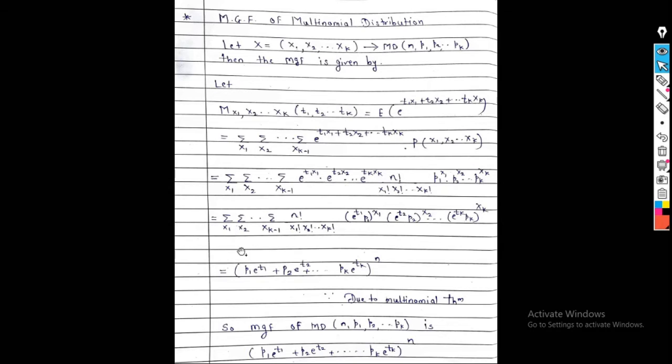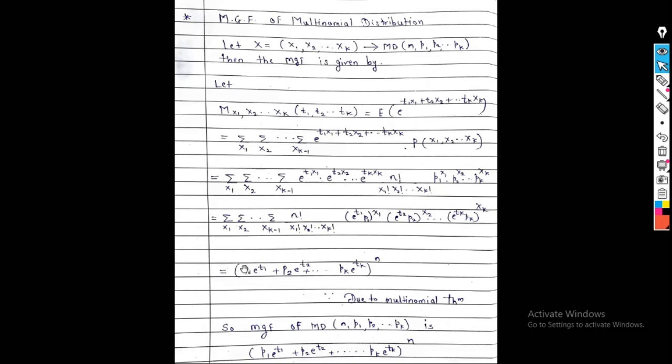And we can write it as (p1 e raised to t1 plus p2 e raised to t2 up to pk e raised to tk) raised to n. We can write this term because of the multinomial theorem. We know that the multinomial theorem for k variables is (a1 plus a2 plus ... ak) raised to n is equal to the summation over x1, summation over x2, up to summation over k minus 1, of this term.